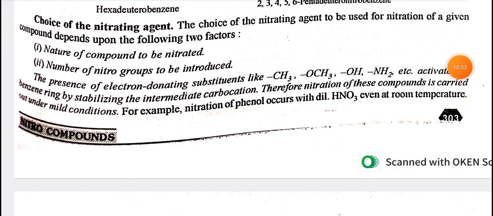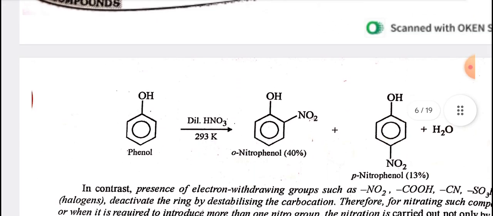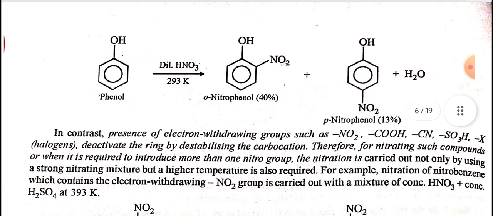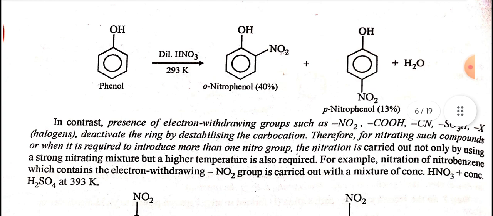Therefore, nitration of these compounds is carried out under mild conditions. For example, nitration of phenol occurs with dilute HNO3 even at room temperature. Phenol, when reacted with dilute HNO3, gives ortho-nitrophenol and para-nitrophenol.